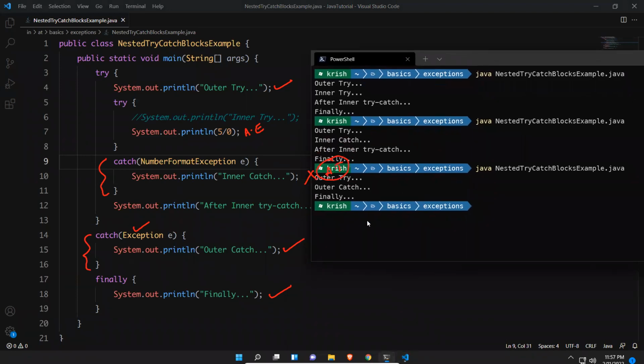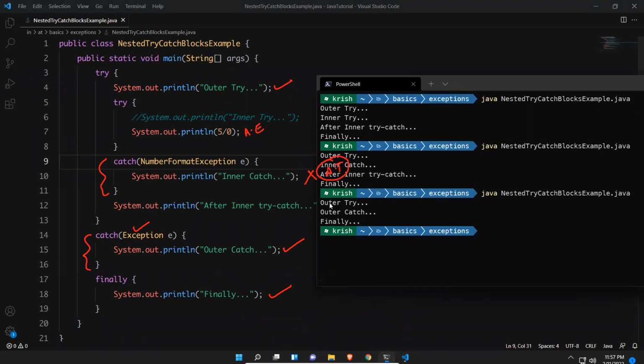You see that? First outer try. After that, outer catch. You see outer catch, finally. We are handling with the help of this catch block, so there is no abnormal termination, only smooth termination. But here there is no respective catch block, so it came out of the try. Immediately it found a catch, and it is a parent exception, so it will handle everything. So it will print the outer catch.